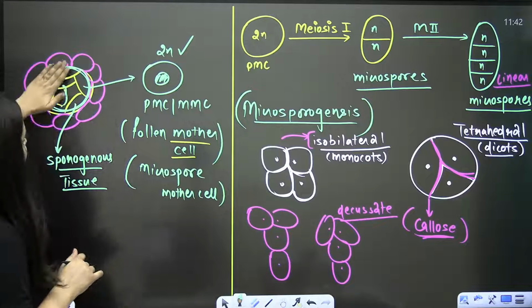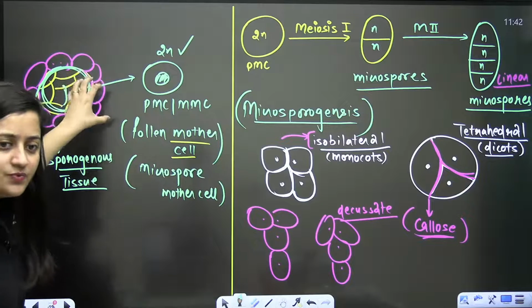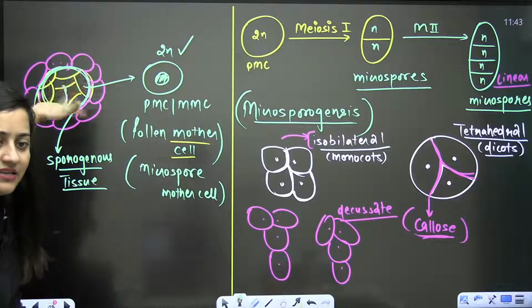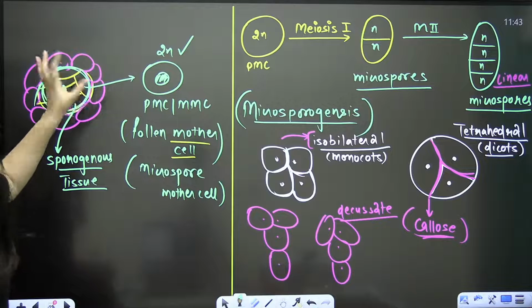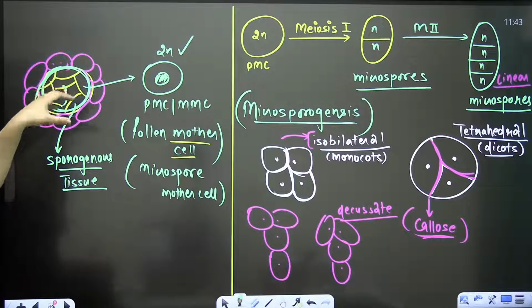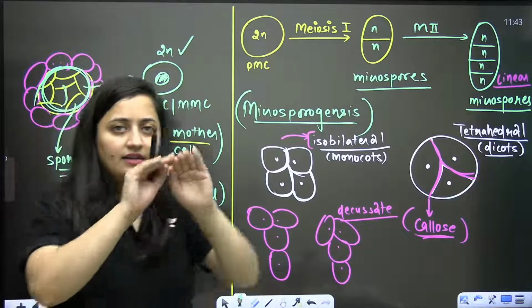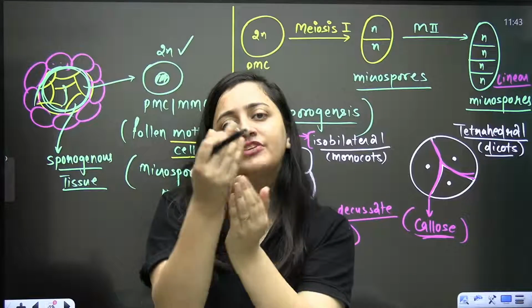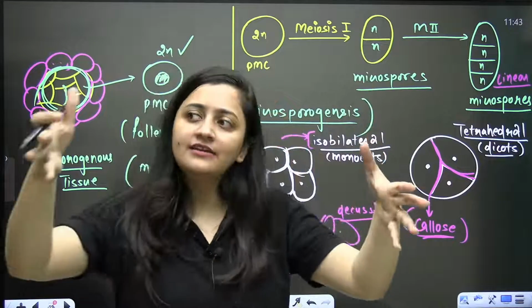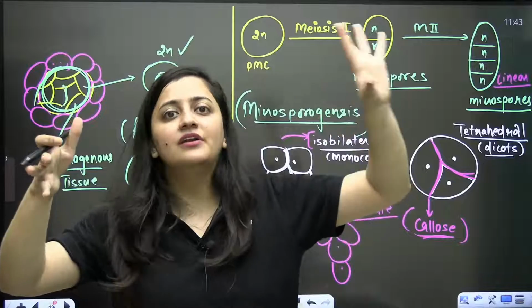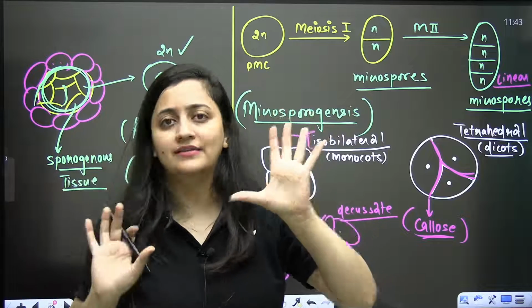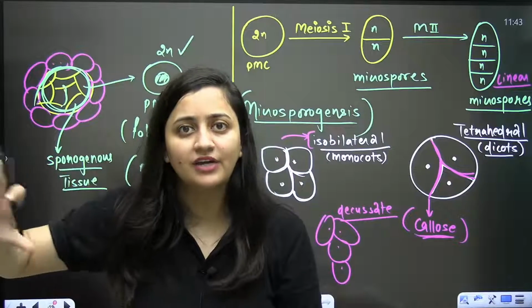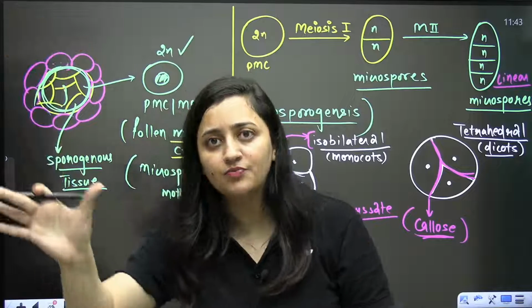When you talk about the sporogenous tissue, obviously here some cells were there, archisporial cells. Those archisporial cells divide mitotically, they increase their number. They form the primary parietal cell and the sporogenous cells. So that is how we discuss it. Initially it was the archisporial cell which divided to form parietal cell and sporogenous cell. Parietal cells will further divide mitotically and form the layers: epidermis, endothecium, middle layers. Sporogenous cells will divide mitotically, increase their cell number, and form sporogenous tissue.